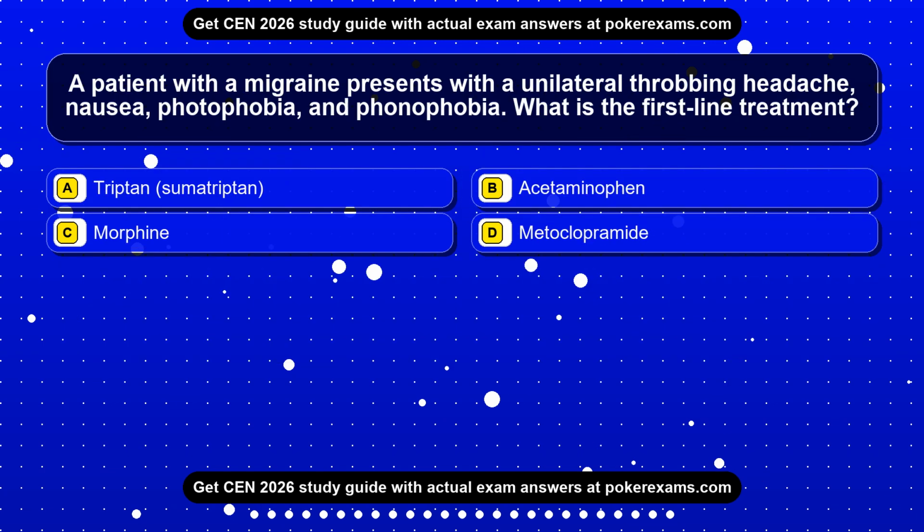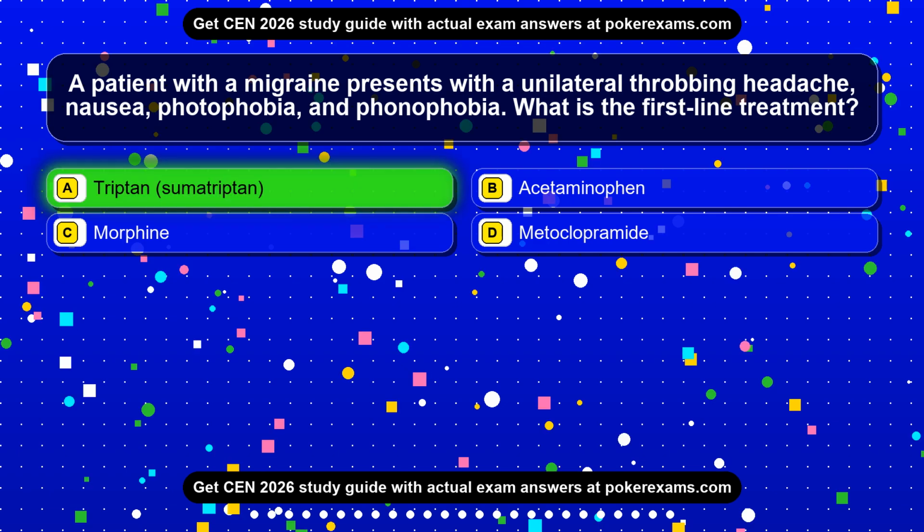Question 8. A patient with a migraine presents with a unilateral throbbing headache, nausea, photophobia, and phonophobia. What is the first-line treatment? Option A, triptan, sumatriptan. Option B, acetaminophen. Option C, morphine. Option D, metoclopramide. The correct answer is option A, triptan, sumatriptan.